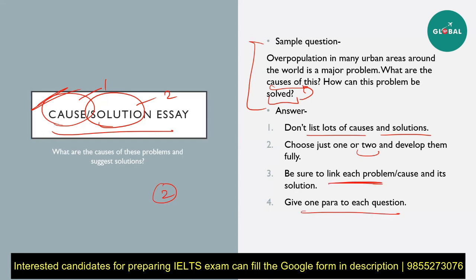And then just make sure that in your conclusion, you are going to either state a recapitulation of how, if the solutions were not implemented, it is going to end very badly for the planet or maybe for the country. Or you can even state an extra solution or your own opinion about what anyone else can do about it. Okay, so that is how you're going to write the conclusion for a cause and solution essay.